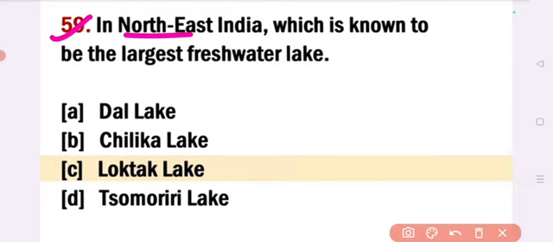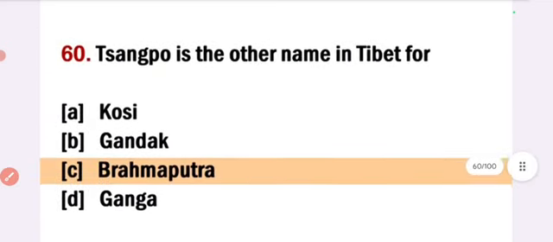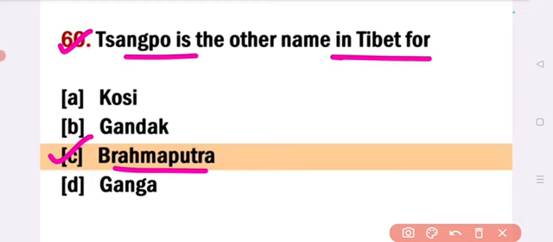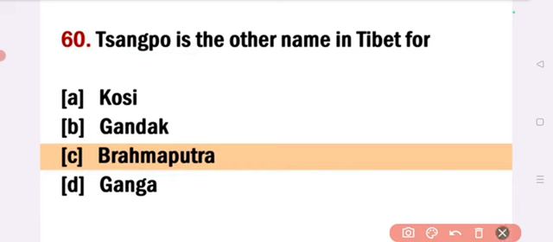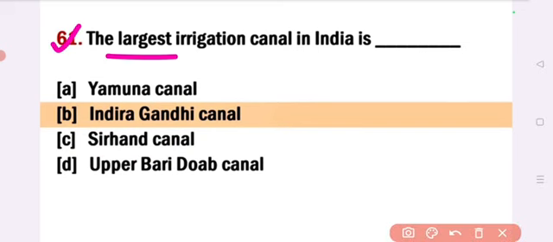In northeast India, which is known to be the largest freshwater lake? Answer option C, Loktak lake. In northeast India, Loktak lake is known to be the largest freshwater lake. Next. Sangpo is the other name in Tibet for option C, Brahmaputra. Sangpo is the other name in Tibet for Brahmaputra. Next. The largest irrigation canal in India is? Answer option B, Indira Gandhi Canal.